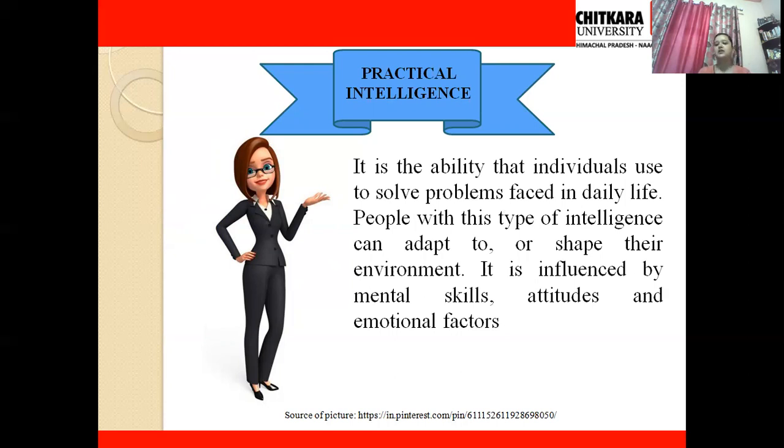People with this type of intelligence can adapt to or shape their environment. Obviously, if I'm facing some problems in my environment, I'll try to make harmony with my environment by using different techniques or different ideas which can resolve my problems in my daily life. It is influenced by mental skills, attitudes, and emotional factors. So this is what practical intelligence is. So this was all about the three types of intelligence according to Sternberg's triarchic theory.